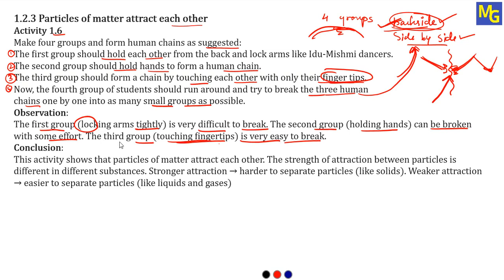So this was the observation. Now what is the conclusion we can draw based on this? This activity shows that particles of matter attract each other. The strength of attraction between particles is different in different substances. So what is the conclusion? Every particle in matter has attraction in between.